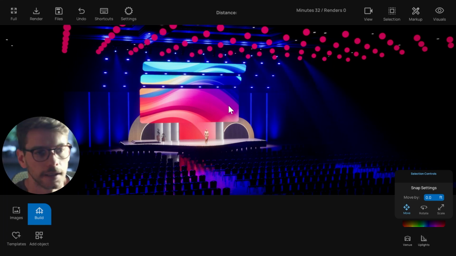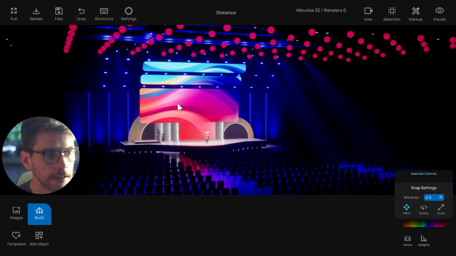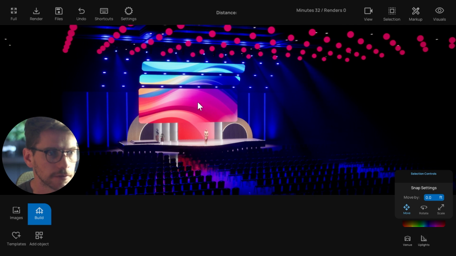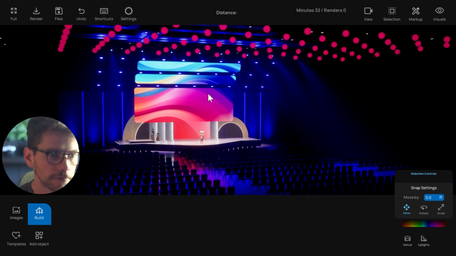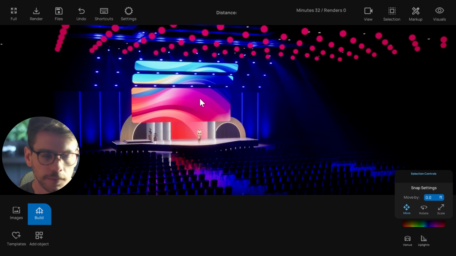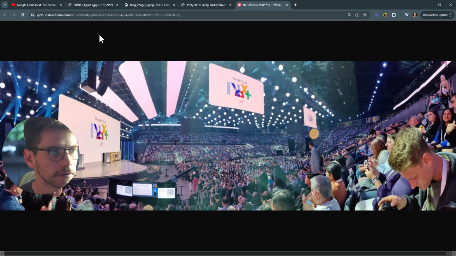All right, so today I'm just going to go over a kind of setup that's quite a bit custom. This is emulated from an example off of different real projects, which was the Google Next event. I think it's called Google Cloud Next, actually. But I saw this and looked around for a while and couldn't find the exact production company or designers that put this together. So if you know who it is, feel free to let me know.